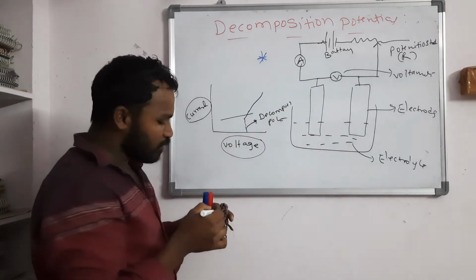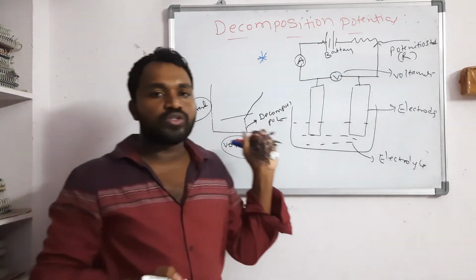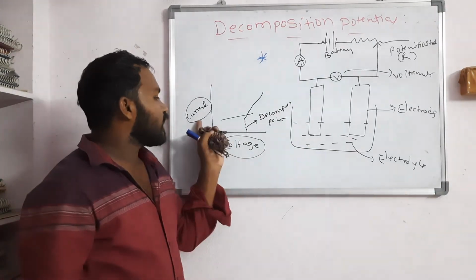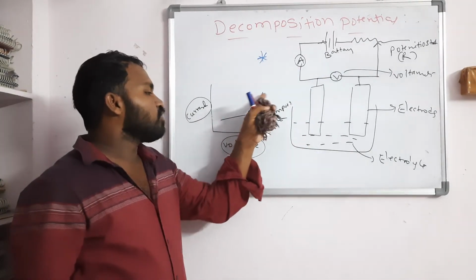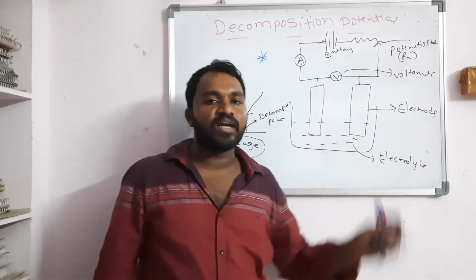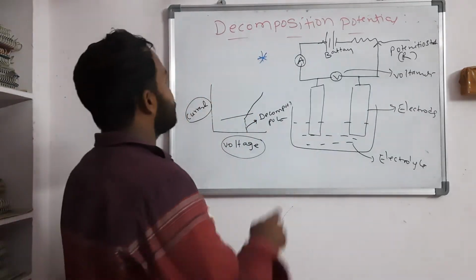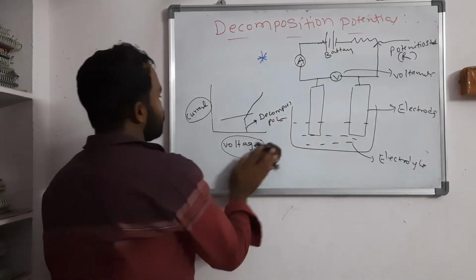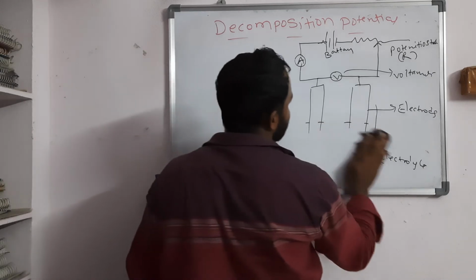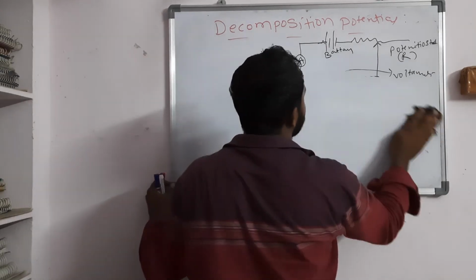This is called the decomposition potential. So one more point you should write is, at a particular voltage the current suddenly increases, and this voltage is called the decomposition potential. This is about decomposition potential. Next we are going to discuss the significance of decomposition potential.